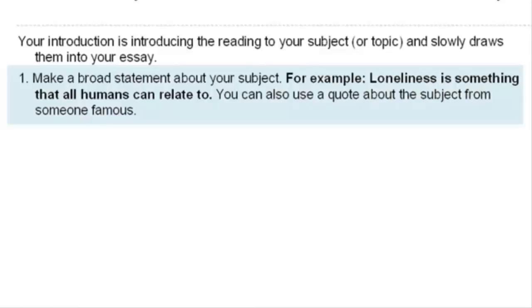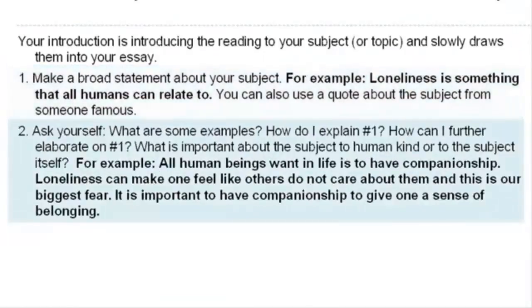You can also pull in a quote from somebody famous. If you Google quotes on loneliness or something like that, you can also use a quote to start your essay with. The second thing you need to do is ask yourself, what are some examples of how loneliness is something that all humans can relate to, or how can I further explain and elaborate on my first sentence? What is important about the subject to humankind or to the subject itself? So whenever I'm writing the next 2 or 3 sentences, those are the questions I ask myself.